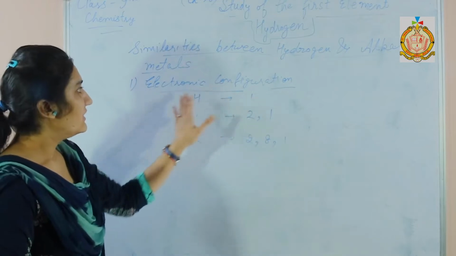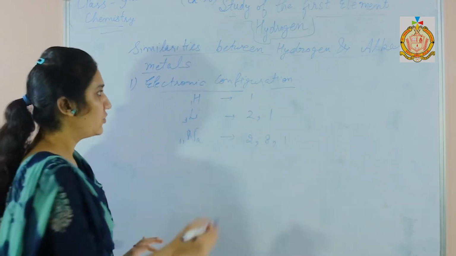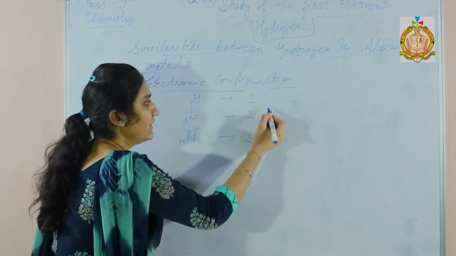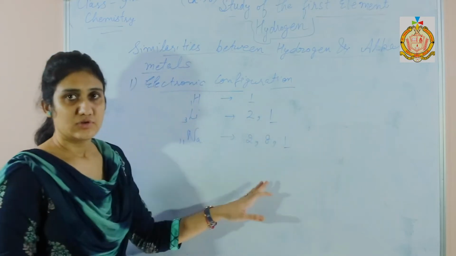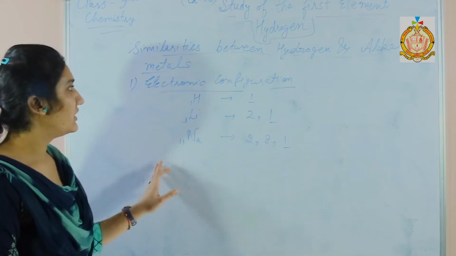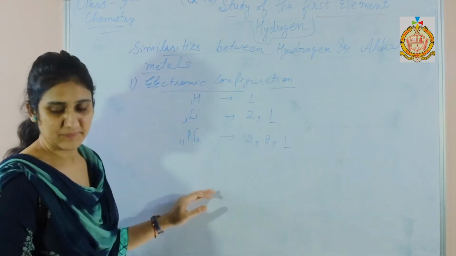As you can see, hydrogen as well as the alkali metals have only one electron in the outermost shell, so their electronic configuration is similar.